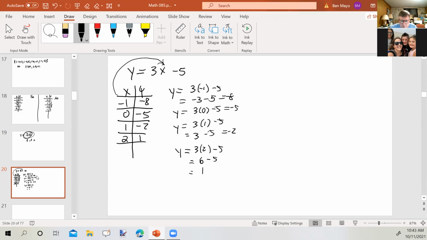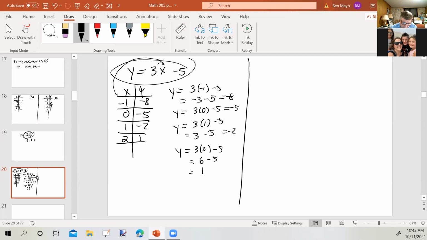So those are some ordered pairs corresponding to the equation y equals 3x minus 5. In fact, that's a linear equation, and we could plot those points on a graph and it would form a straight line, going back to what we looked at in beginning algebra in chapter 3 of this textbook.